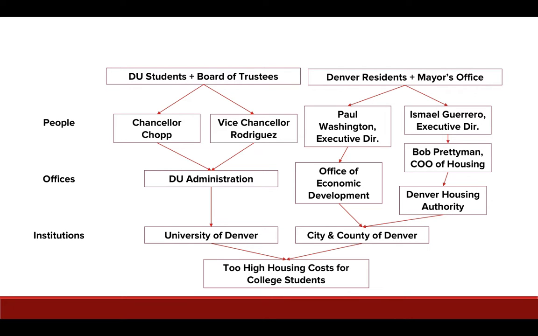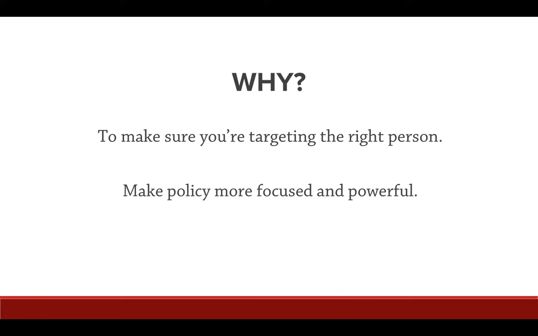I would say that he's probably pretty important if he's talking about housing management and development, as well as their executive director to make sure we don't cut out anyone. And the main influencers to both Paul and, well, really the OED and the DHA as a whole, obviously, are the mayor's office. That's a key influencer. I would say Denver residents have some weight as well, probably because Denver residents exert authority or influence over the mayor's office as well as everyone else.